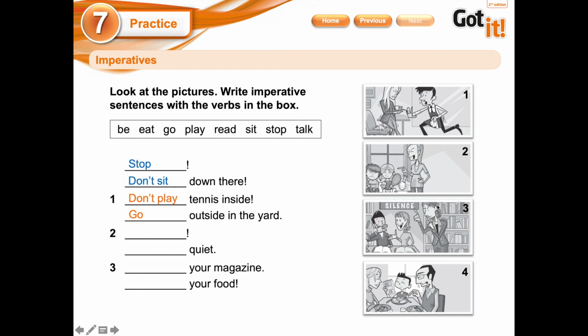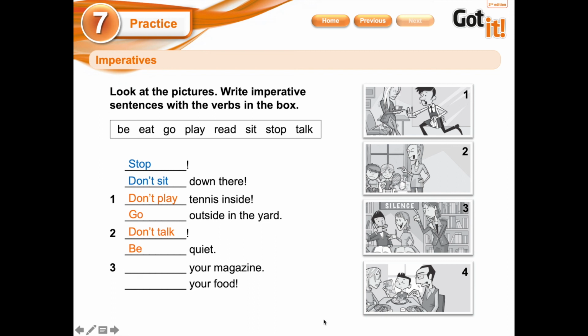That is actually photograph number 3. And the lady is very angry because they are talking too much. And here is the sign that says silence. So don't talk. And what is the word that we need here? Be quiet. Don't talk. Be quiet. You must be in silence.